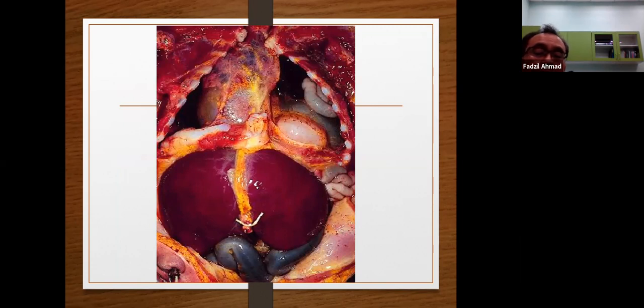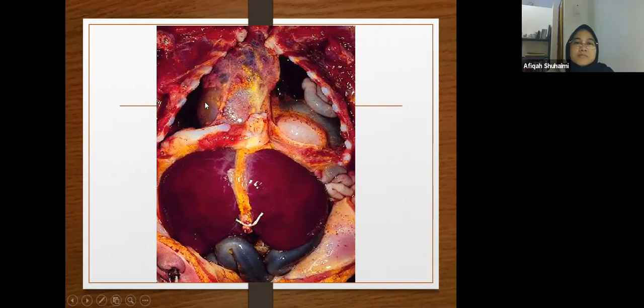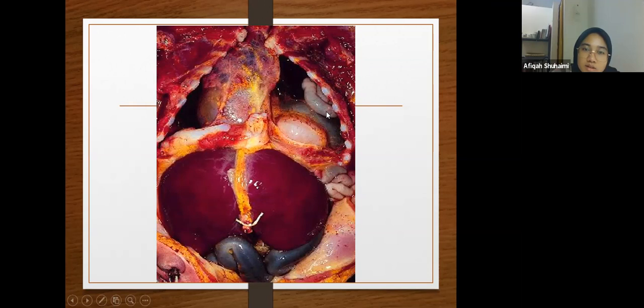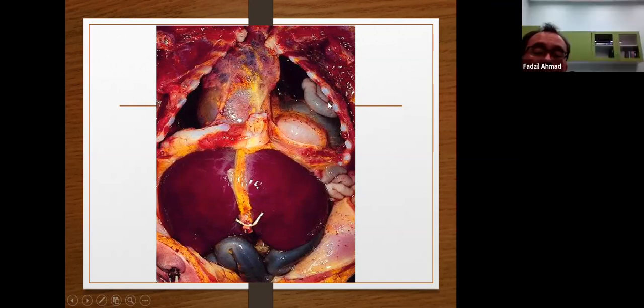You notice this is a chest. You see the lung or not? You don't see much of the lung. This is the heart tissue and a very small lung here. The lung here is compressed. What you see is the intestine, the GIT tract inside the chest.